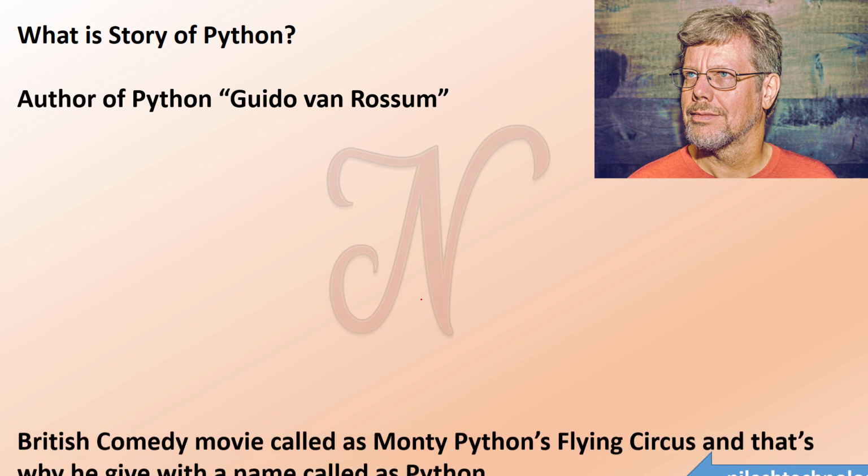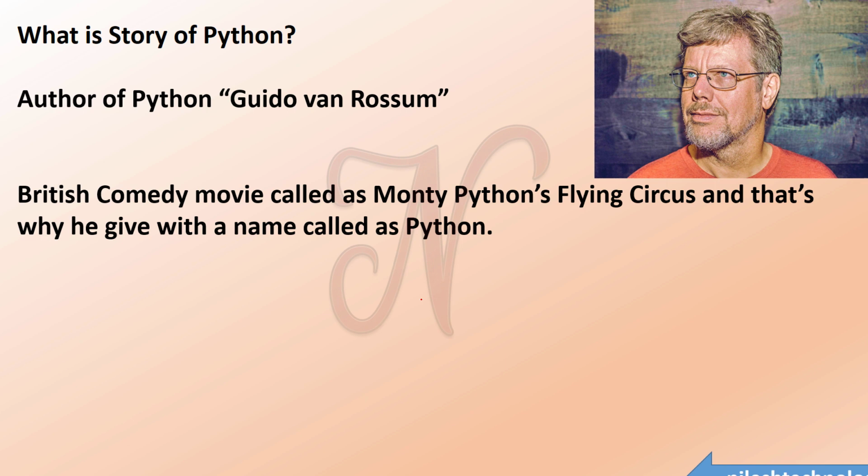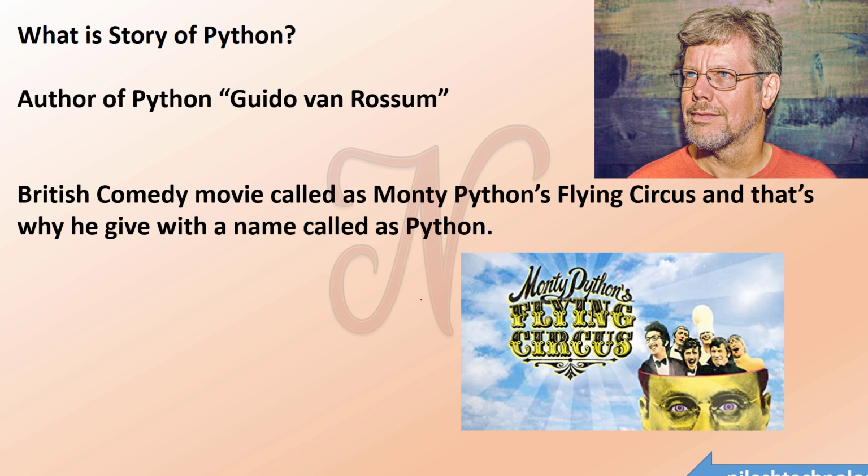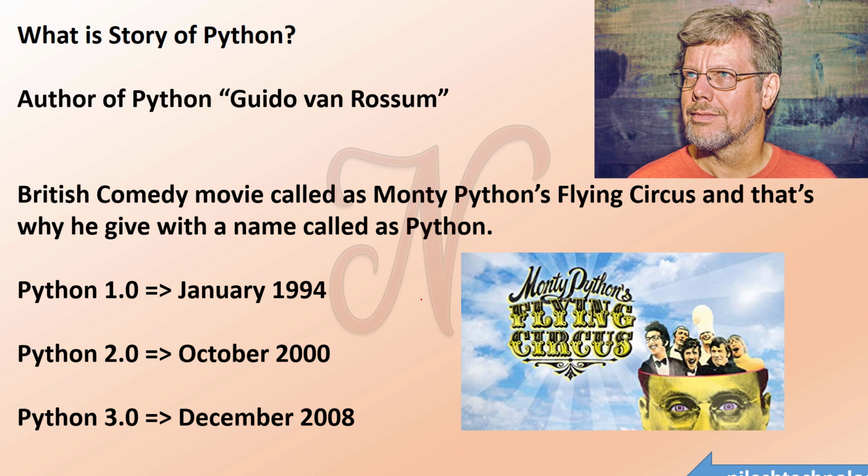He is a big fan of the British comedy series called Monty Python's Flying Circus, which ran from 1969 to 1974, and that's why he gave it the name Python. Python has multiple versions: 1.0 in January 1994, then 2.0 in October 2000, then Python 3.0 in December 2008, and in 2020 I think Python 3.7 is the latest version.